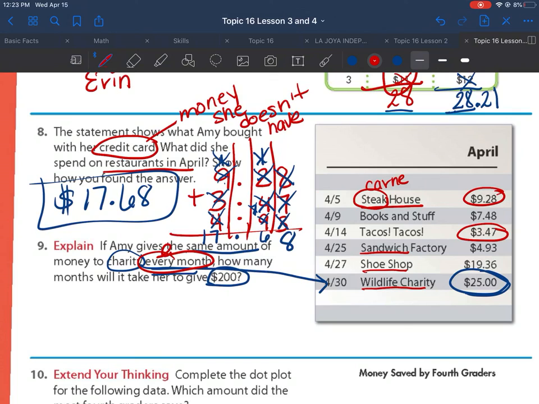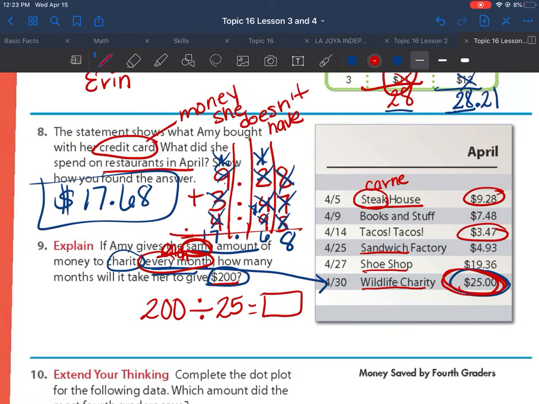So right here, I heard the words every month. Every month means each. The clue word same means share equally, means divide. So I'm going to take my total, which is the 200, and I'm going to share it equally with the $25.